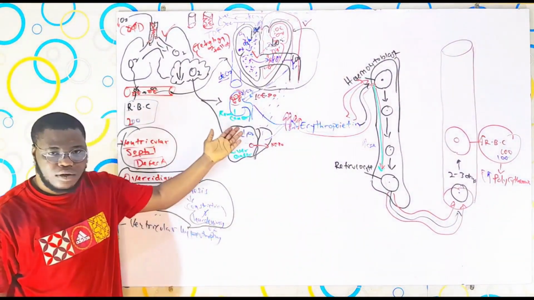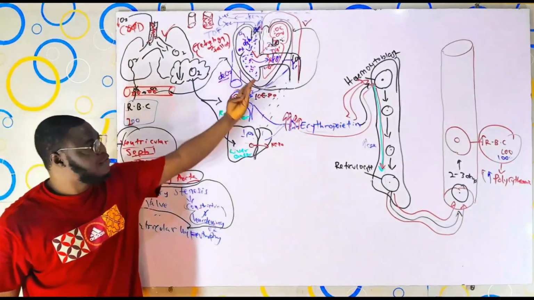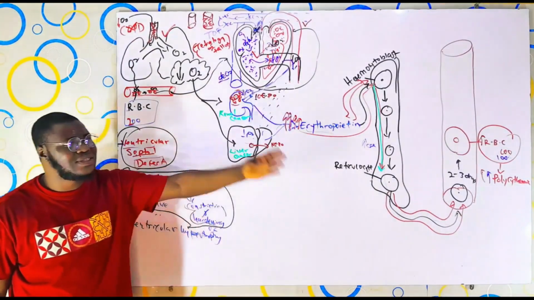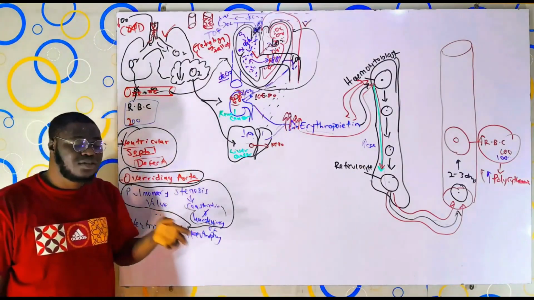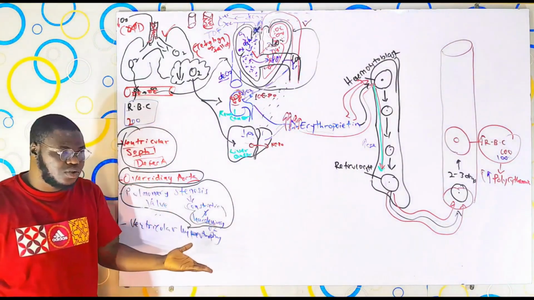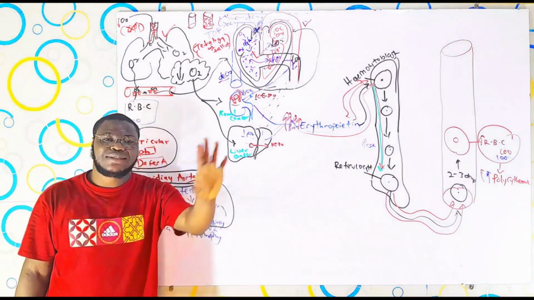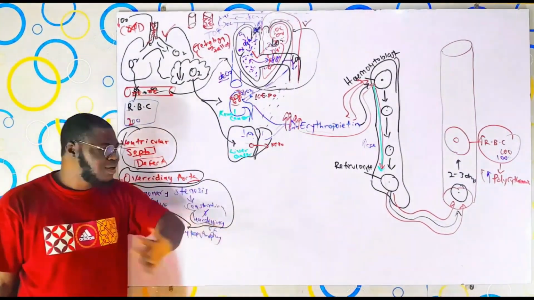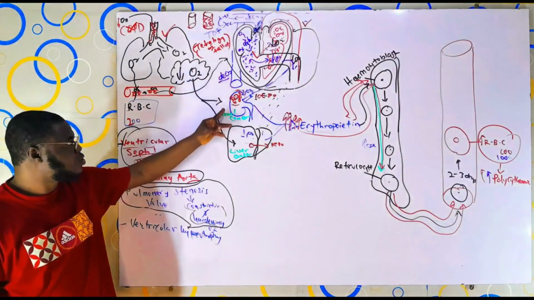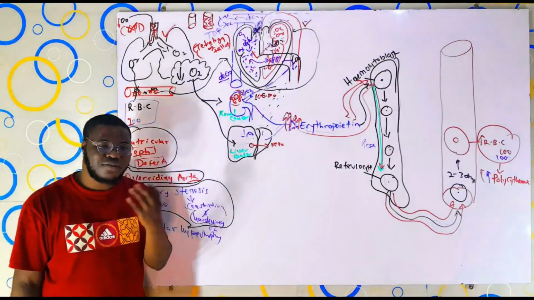Of polycythemia. So we have COPD, we have tetralogy of Fallot, or you can just say, what collective name can we give them? Because tetralogy of Fallot is not the only condition that affects the heart in such a way. You can just say cyanotic heart disease. Beautiful. Cyanotic heart disease or disorder. That one aside, so that is 2 now. So renal cancer and then liver cancer, making 4 causes.